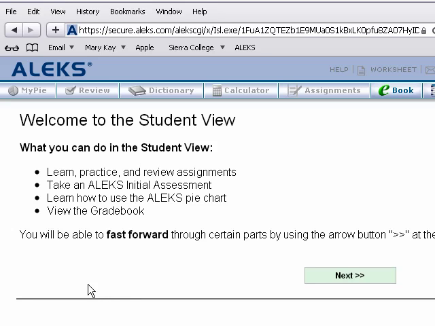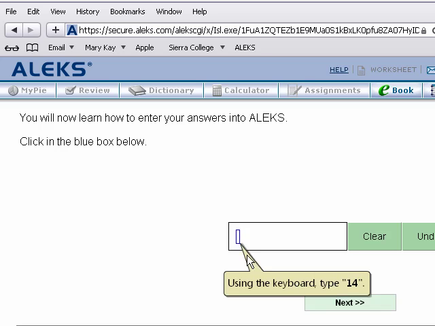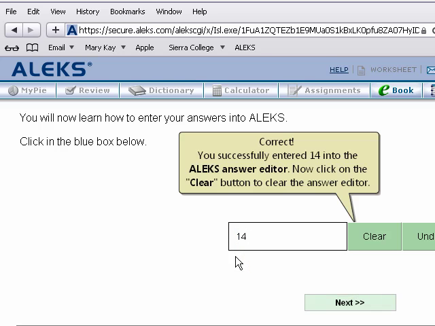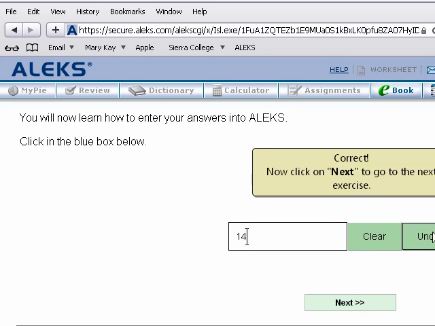So here we go. The first thing it's going to do is teach you how to enter in mathematics. So I'm going to just let you see what that looks like. It's going to tell you type 14, and so you type 14, and it says we want to show you how to use the clear button. So hit clear, and then we want to show you how to hit undo because I didn't want to clear it. So it's going to march through the equation editor, how you enter in math information, and it's kind of cool.